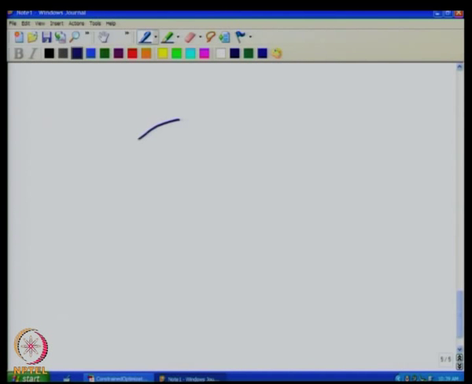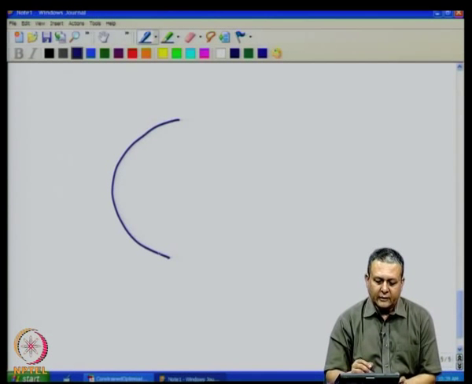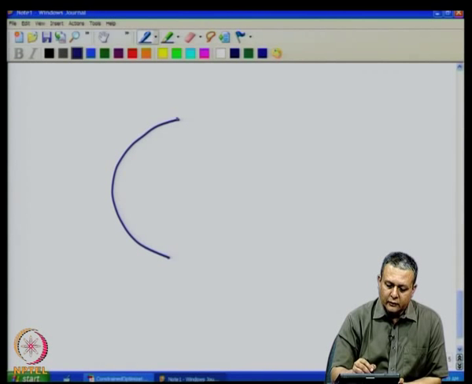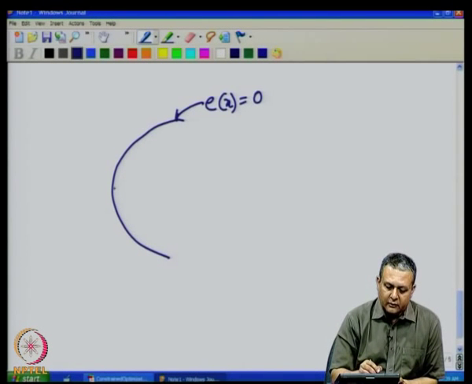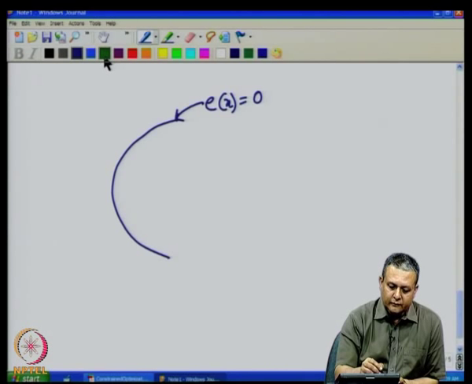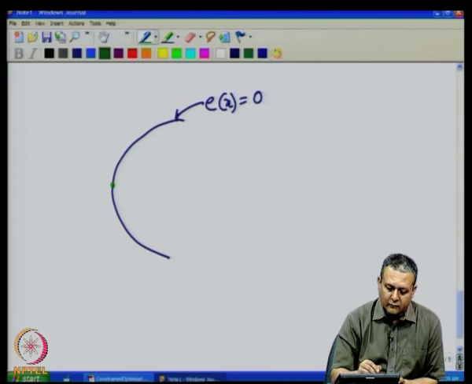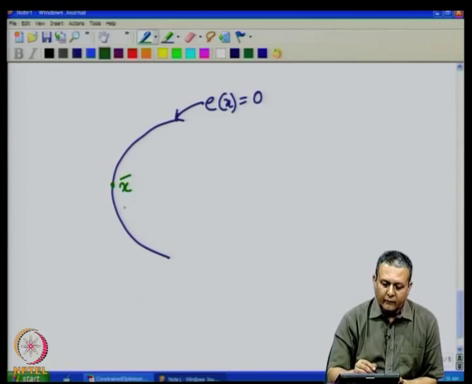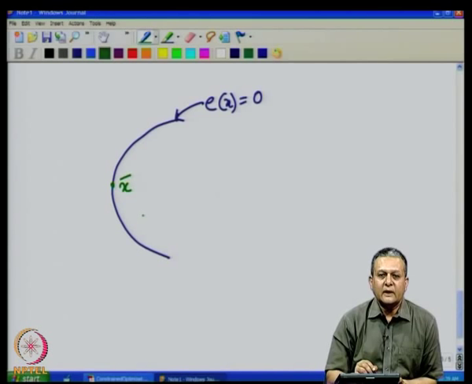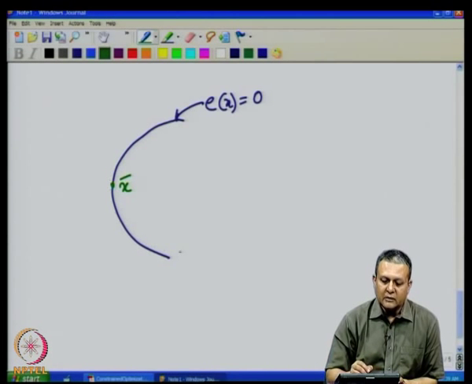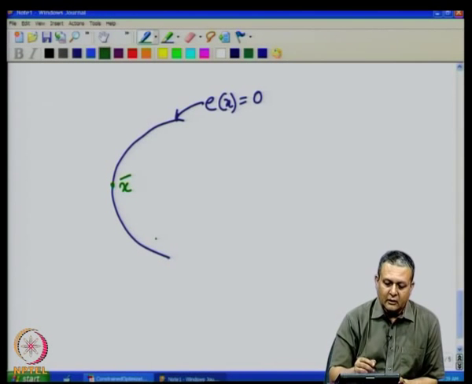So, suppose we have a constraint. So, this is the constraint e(x) equal to 0. Now, if we take a point x bar, now we take a sequence x_k which is part of this feasible set.